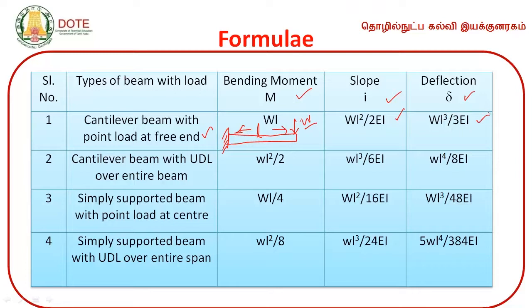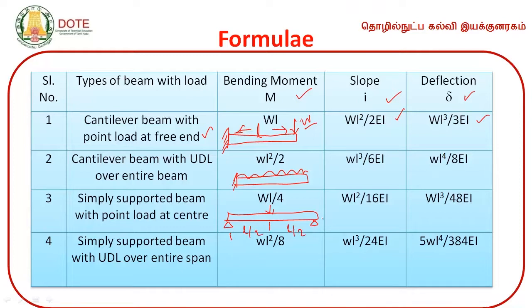Similarly, for the cantilever beam with UDL over the entire beam, like this. இந்த மாதிரி இருந்ததுன்னா how to calculate the moment, slope and deflection. Then we are having the simply supported beam with the point load at the center. The distance is L by 2.